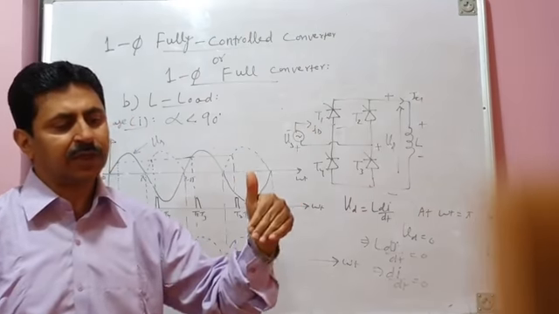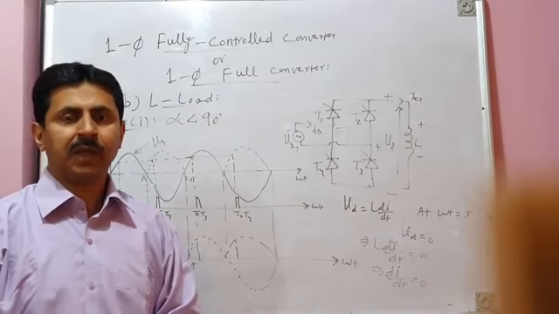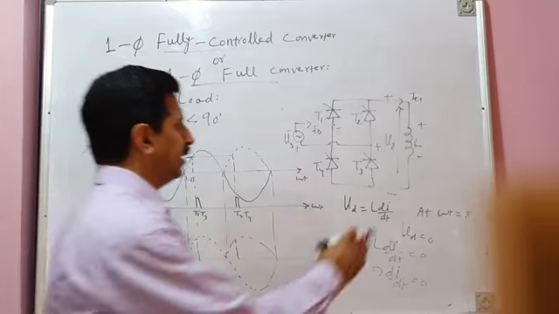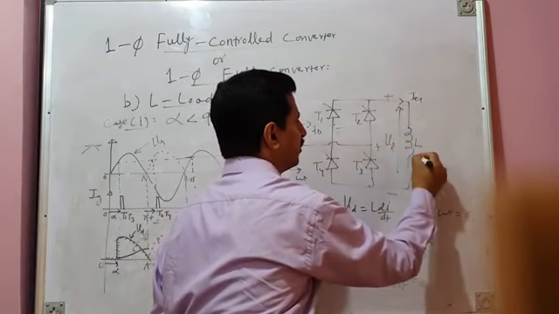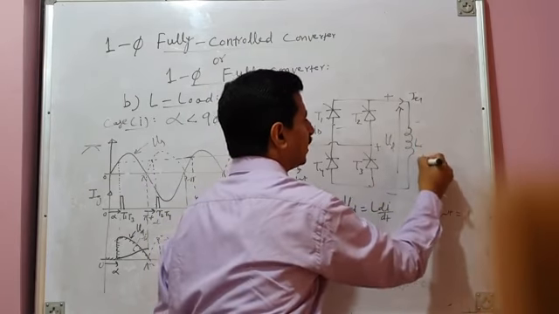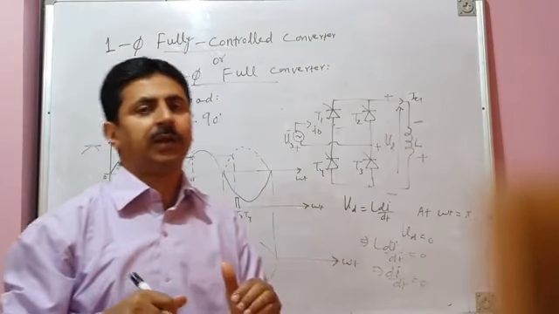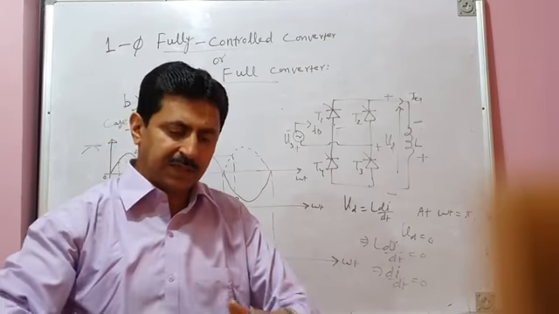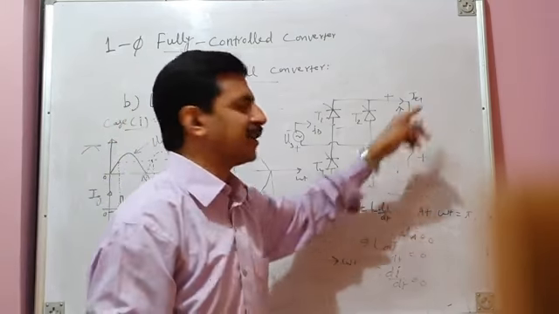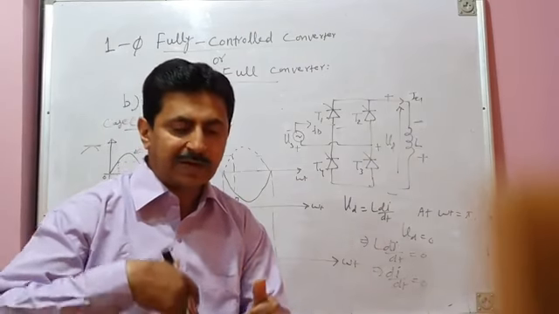Now it is time for inductor to release that energy. When inductor releases the energy, the voltage across it becomes negative, because when it stores the energy, voltage across it is positive, and it releases the energy.